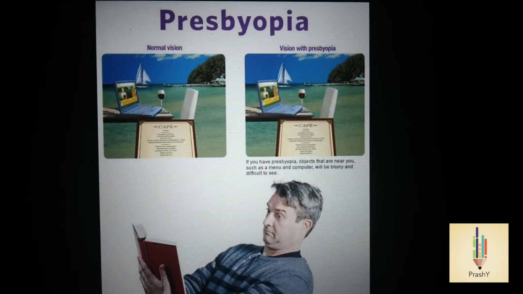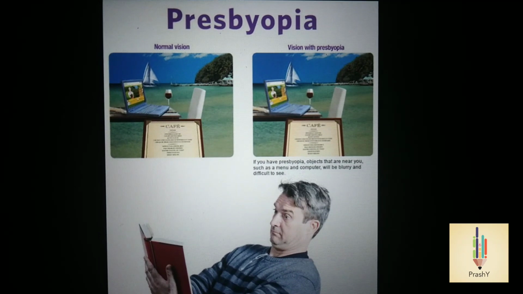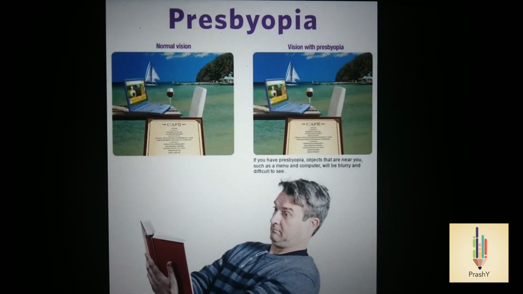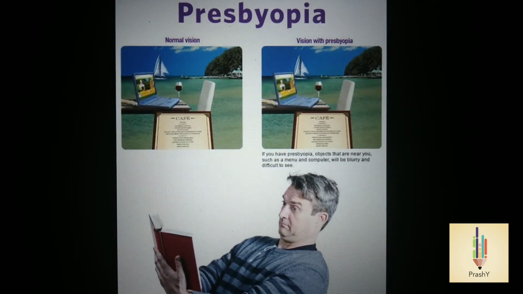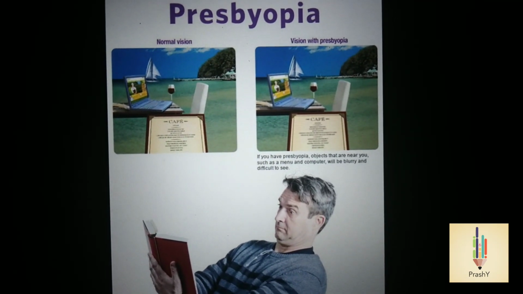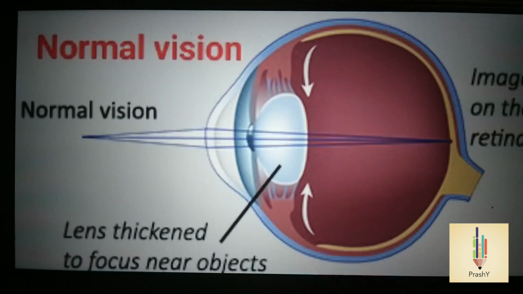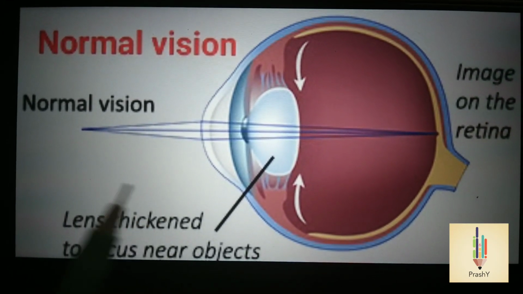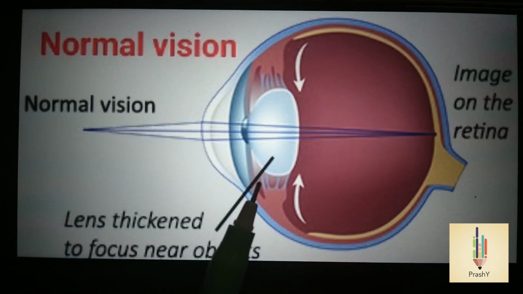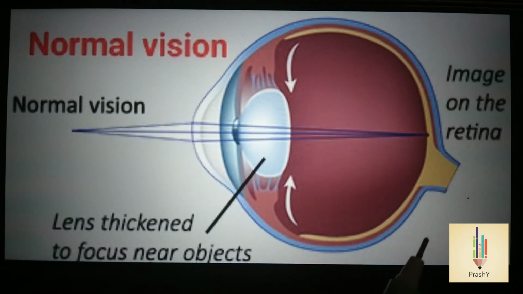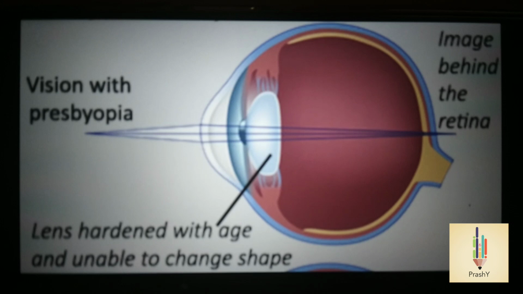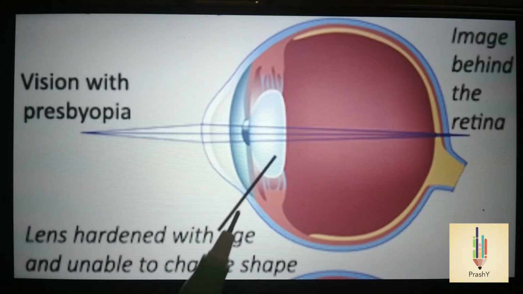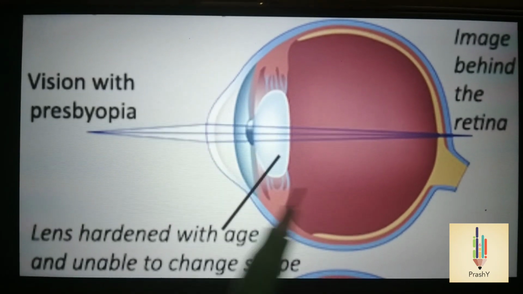Coming to presbyopia. This vision defect is caused due to aging. Our eye lens loses the ability of accommodation. People with this defect suffer from both myopia and hypermetropia. Generally, for people with normal vision, when viewing nearby objects, the lens becomes thick and so forms an image on the retina. For a person with presbyopia, the lens becomes hard and loses the ability to change shape, so the image forms behind the retina.